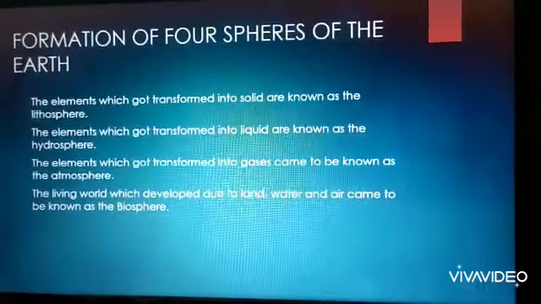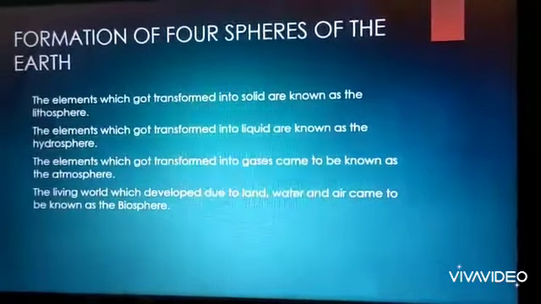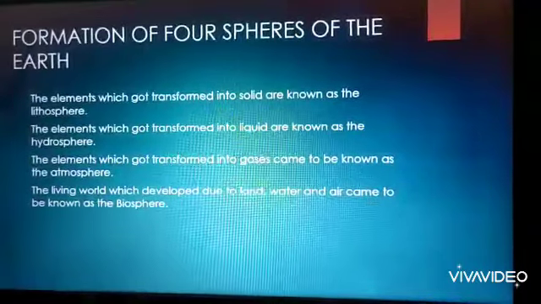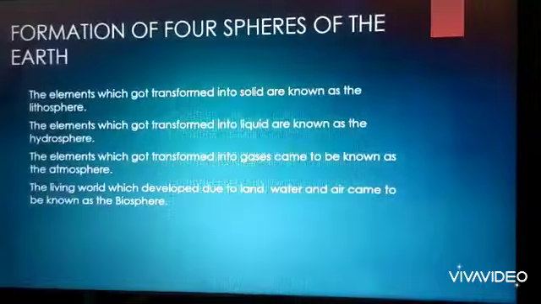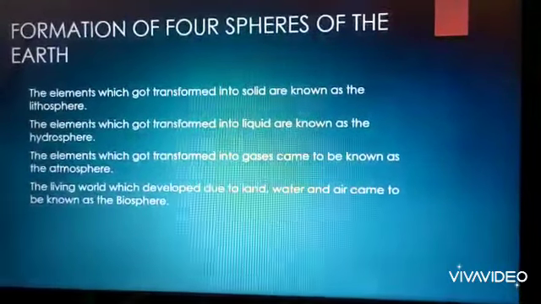The elements which got transformed into solid are known as the lithosphere, for example, the valleys, the mountains, the plains, etc. The elements which got transformed into liquid are known as the hydrosphere, the water bodies on the earth.